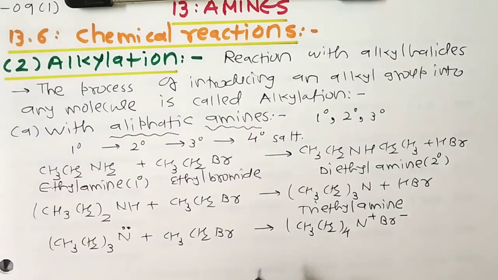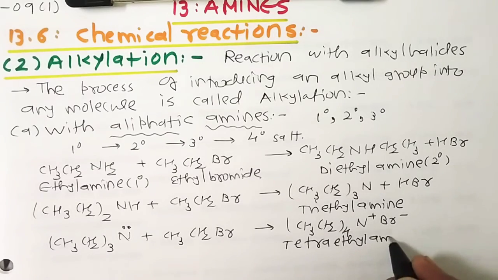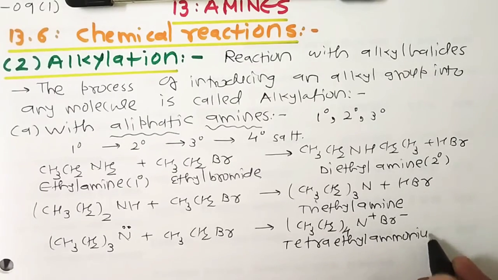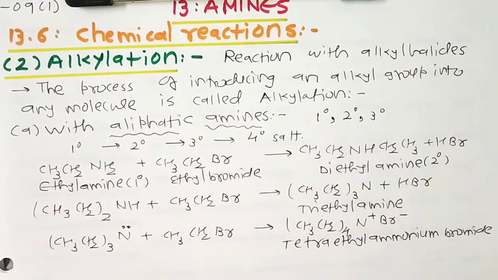So we get the product tetraethylammonium bromide.